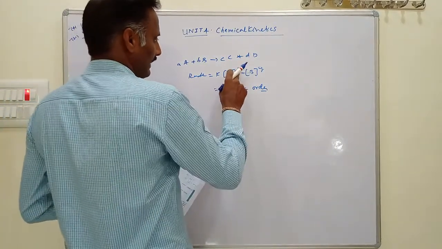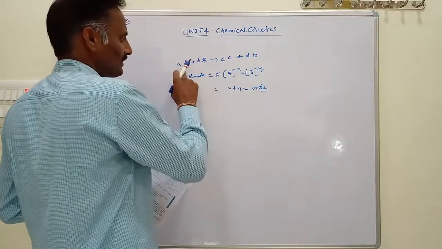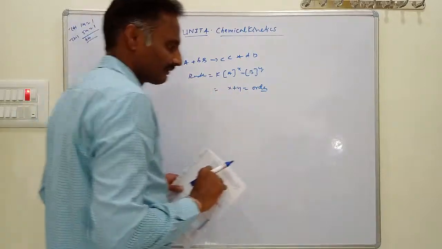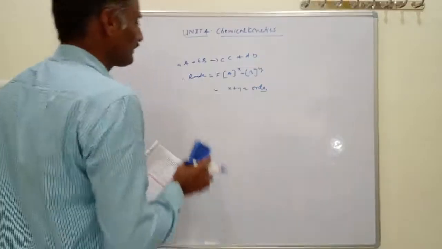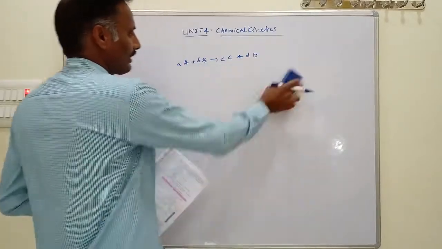Then x and y may or may not be equal to the stoichiometric coefficients in the balanced chemical equation. In some cases they are equal, in some cases they are not equal, and it is not possible to predict the order of a reaction by theoretical methods. Order is nothing but an experimental quantity.